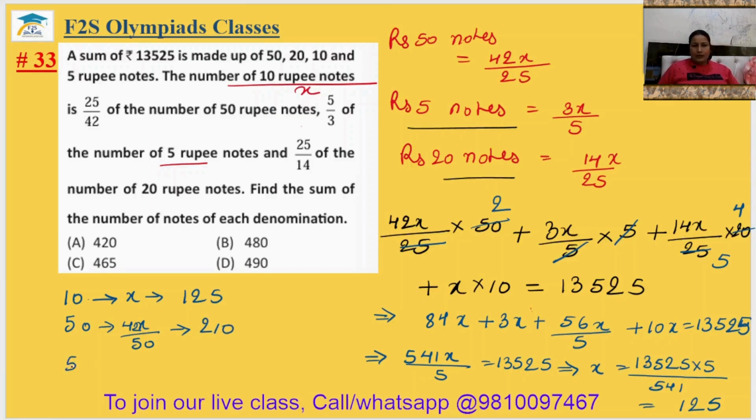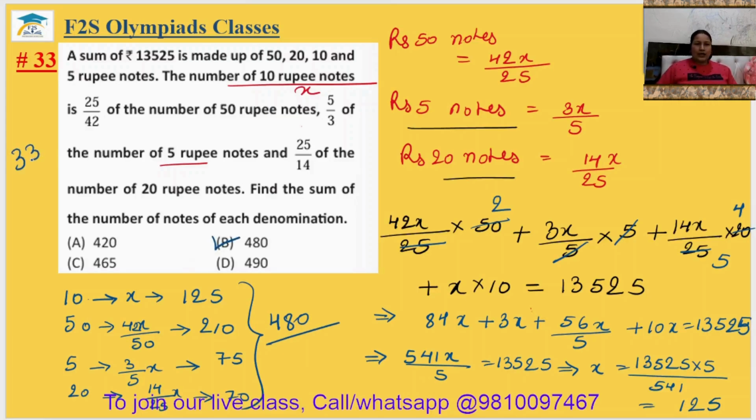And the 5 rupee notes will be 3 by 5x, so this implies your 75. And the 20 rupee notes will be 14 by 25x, so this implies your 70. Total number of notes of the various denominations will be your 480 notes. It is in option number B. The 33rd answer is option B.